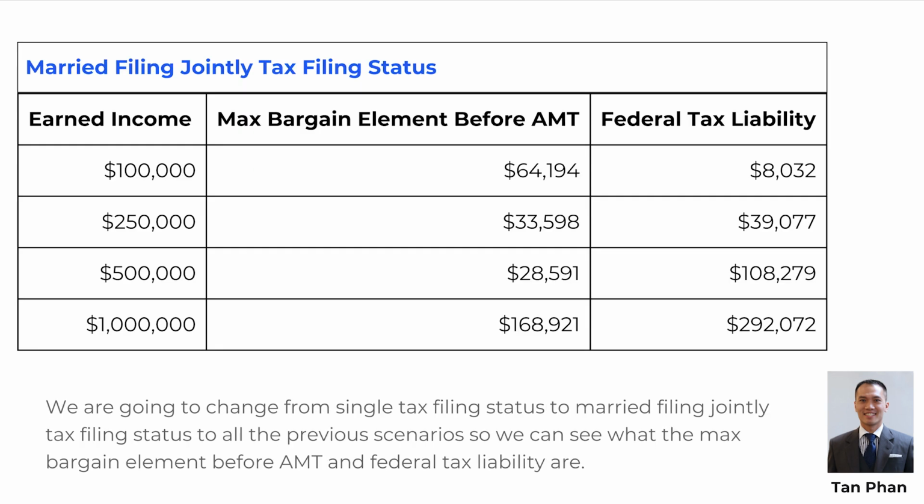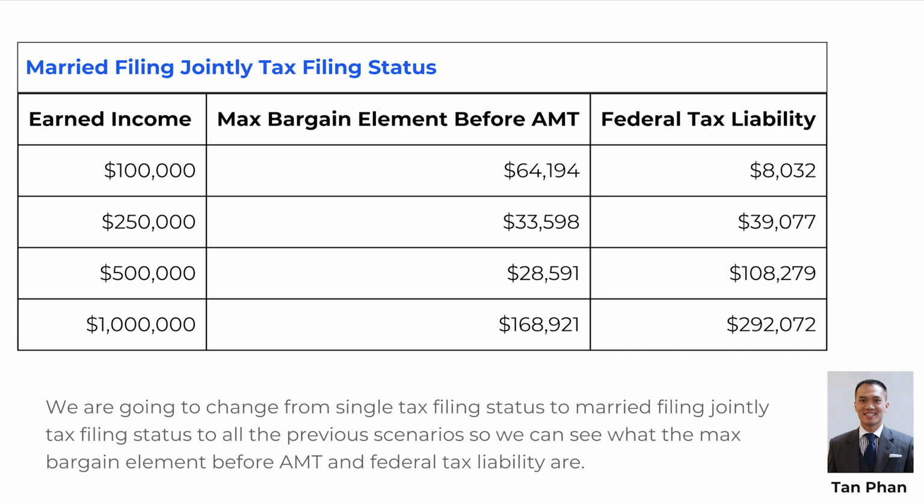We are going to change from single tax filing status to married filing jointly tax filing status for all the previous scenarios so we can see what the max bargain element before AMT and federal tax liability are. Married filing jointly tax filing status. Earned income $100,000. Max bargain element before AMT $64,194. Federal tax liability $8,032.